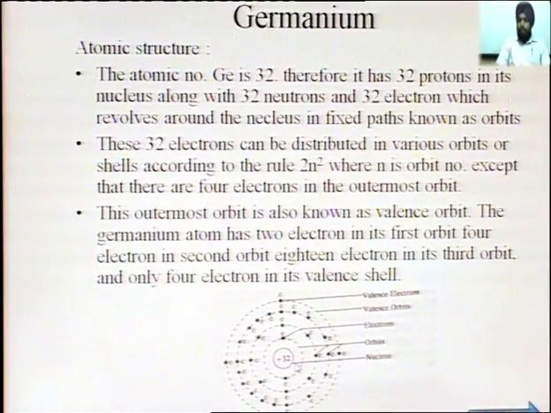It follows the same formula, 2n square: in the first orbit 2 times 1 square is 2, in the second orbit 2 times 2 square is 8, and in the third orbit 2 times 3 square is 18. In the last orbit a maximum of 8 electrons can reside, but here the 4 valence electrons reside in the last orbit, because 2, 8, 18 is 28, plus 4 is 32. 32 is the atomic number of germanium.